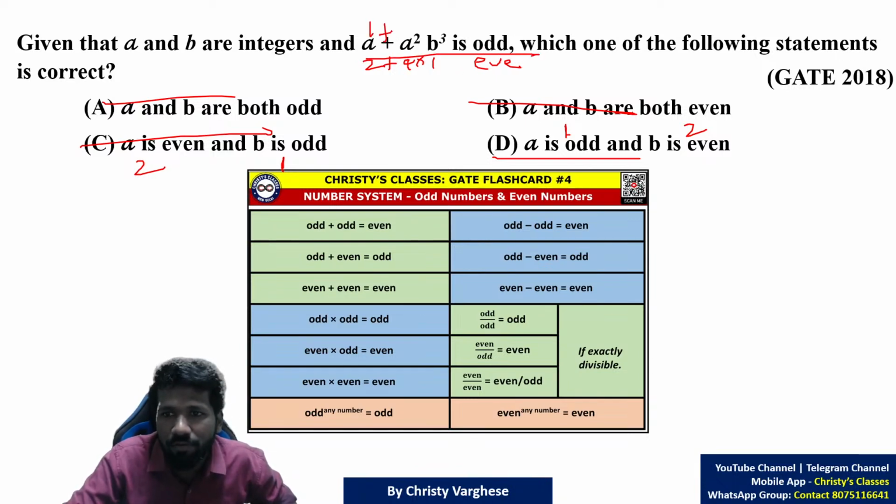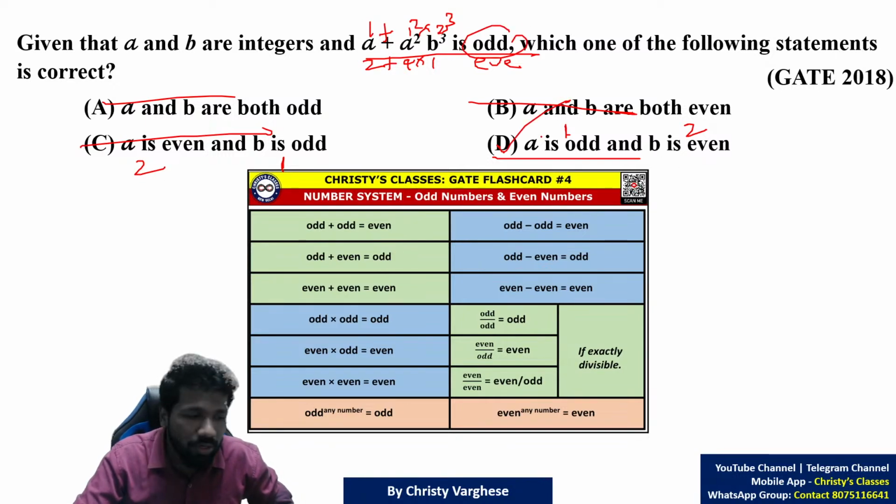So A is odd: 1 plus 1 square into 2 cube. 1 square into 2 cube, that is 1 plus 8, odd. So that is the only case when you get odd. That is one way of doing it.